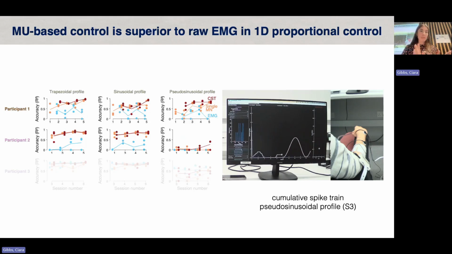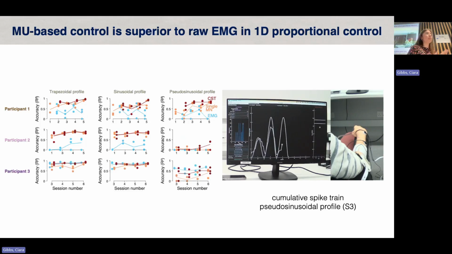So whilst that's showing, I'll explain a bit on the left. So across the 5 sessions, we basically calculated the Euclidean distance between the profile they tracked and the target profile that we presented to them. And you can see that there are some slow but steady improvements in performance with the different signal modalities across the 5 different sessions. EMG tended to perform slightly worse in the first 2 participants.